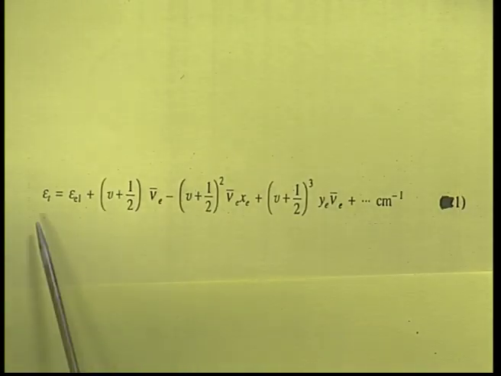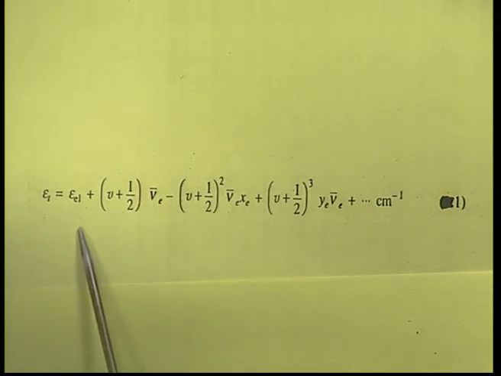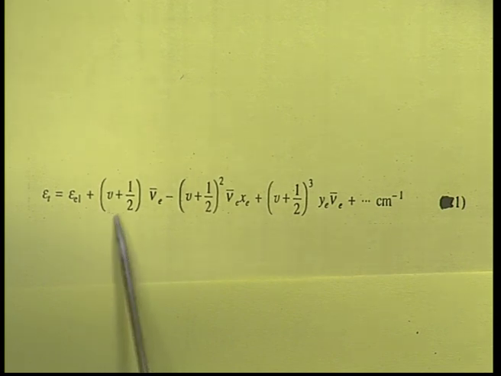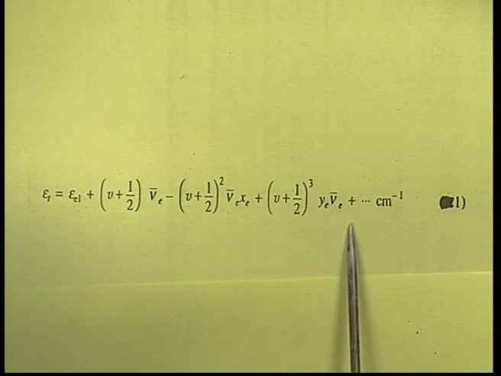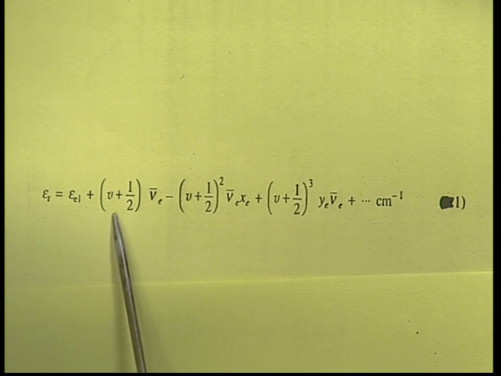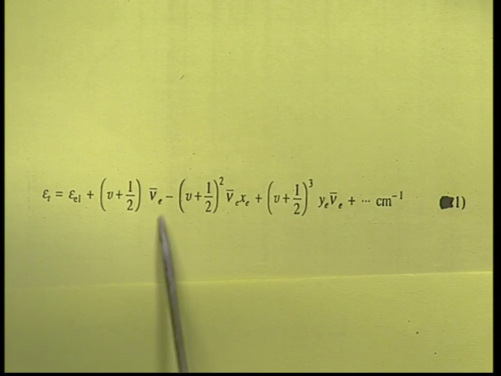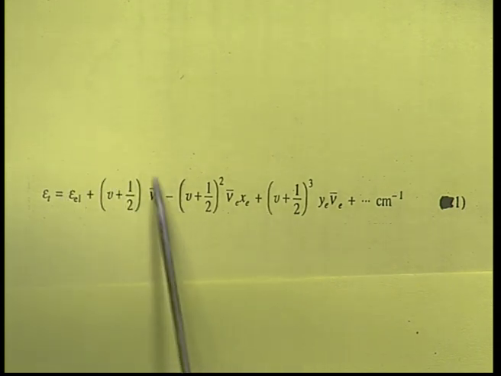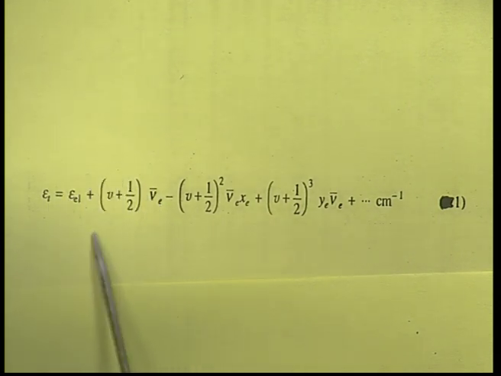The total energy associated with the molecule, E t, is equal to E electronic plus the vibrational part; the rotational part we are dropping because of its very low energy. Here v is the vibrational quantum number, and nu E is the wave number associated with the electronic part. The first part is called the harmonic part of the equation.